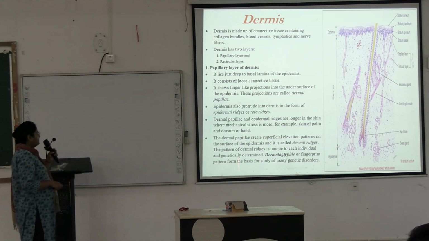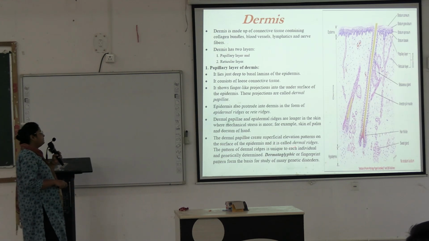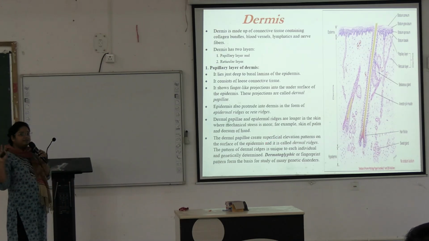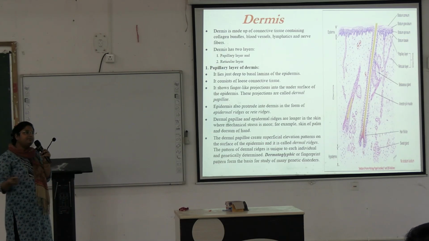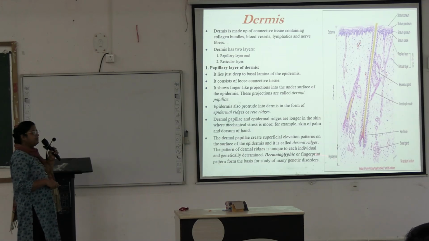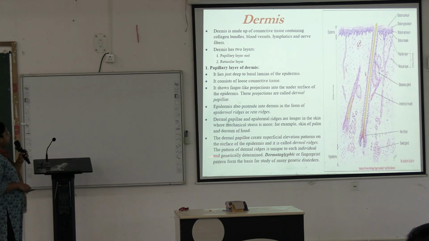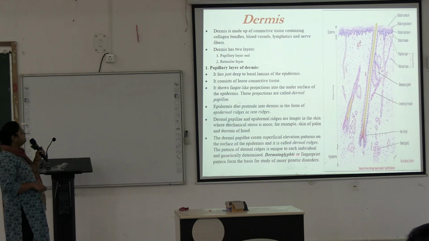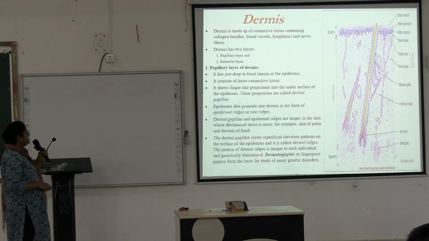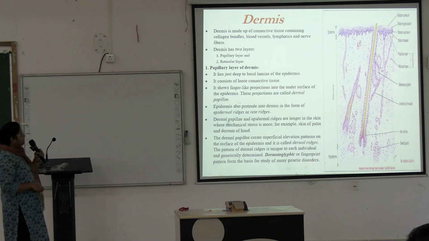Next, the dermal papilla create a superficial elevation pattern on the surface of the epidermis. Fingerprints are developed due to the presence of this dermal papilla. Okay, and they are called dermal ridges, and the pattern of dermal ridges is unique to each individual and genetically determined.